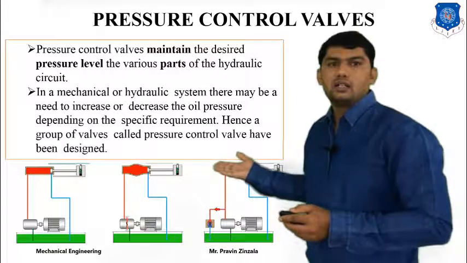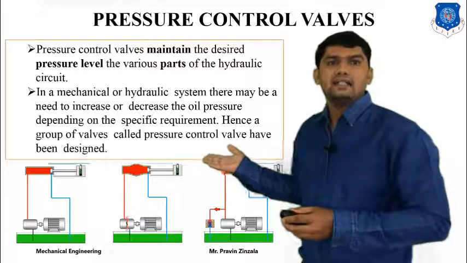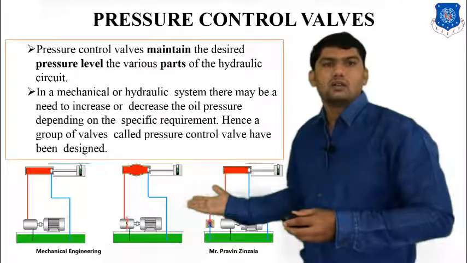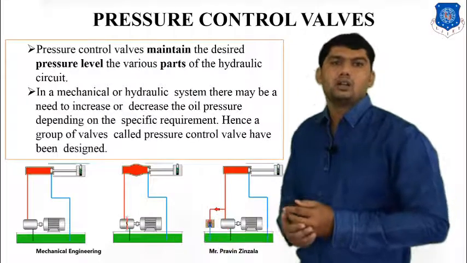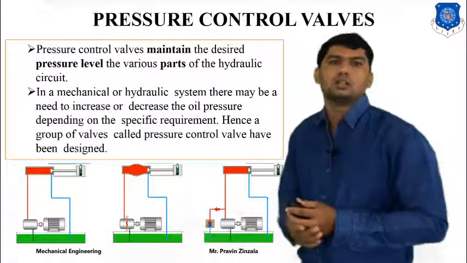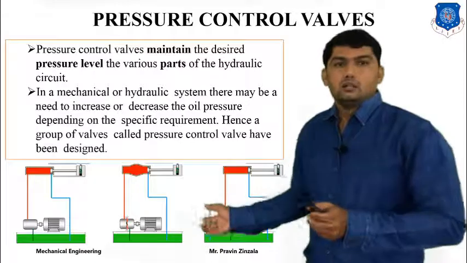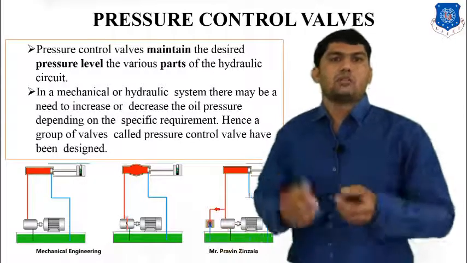Whenever our pressure increases to our precise design value, the pressure relief valve will open and release the pressure to the reservoir. That is the requirement of the pressure control valve. It will be set according to our requirement.